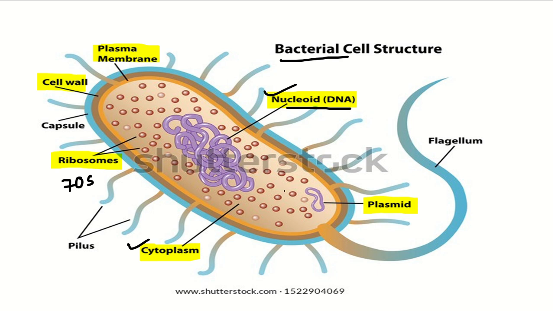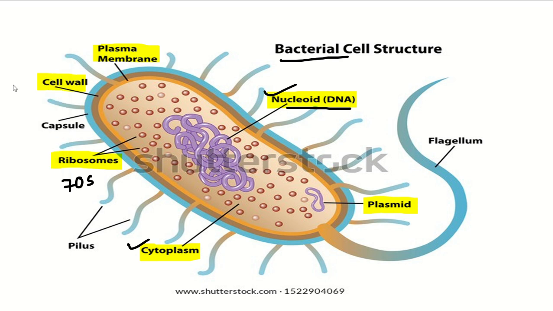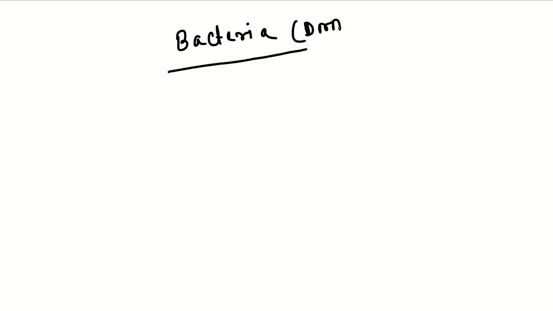If we are talking about bacteria, the bacterial main genetic material is DNA. Two types of DNA we get.